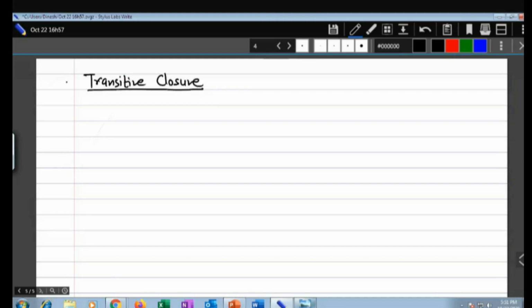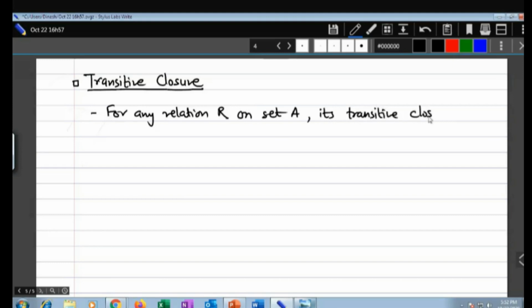So finding the symmetric closure and reflexive closure is very straightforward, but finding the transitive closure requires computation. Let us have some facts. For any relation R on some set A, its transitive closure is given by this particular rule.